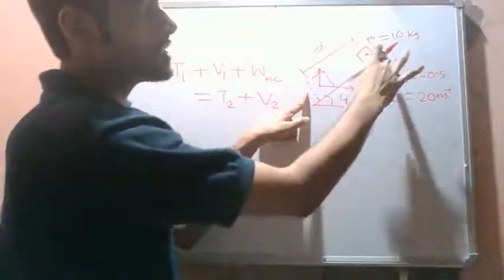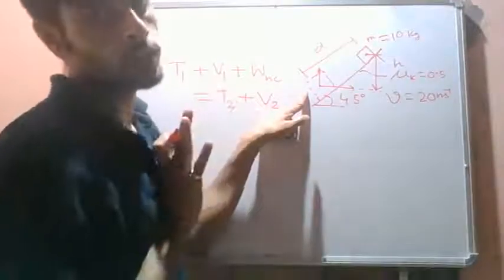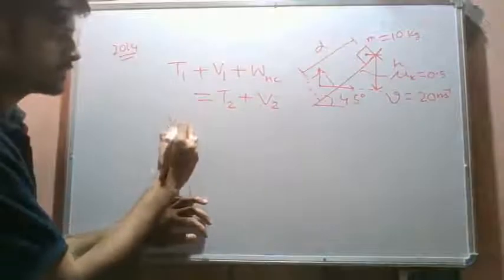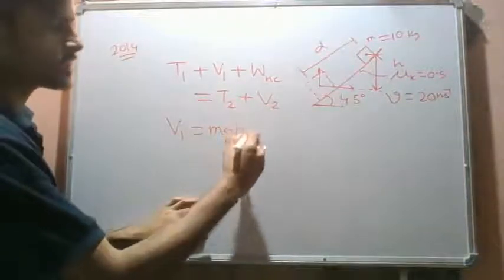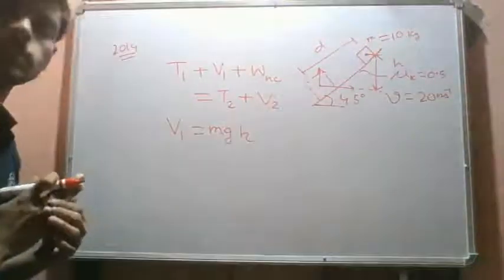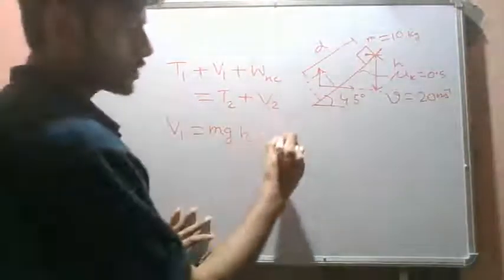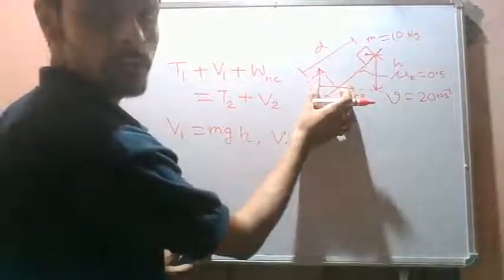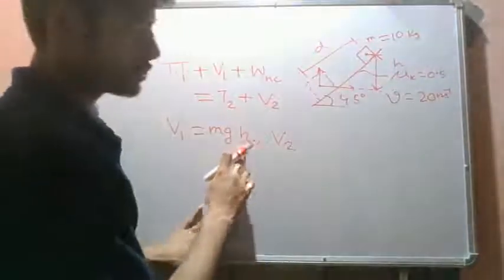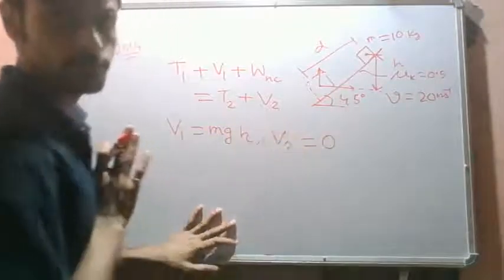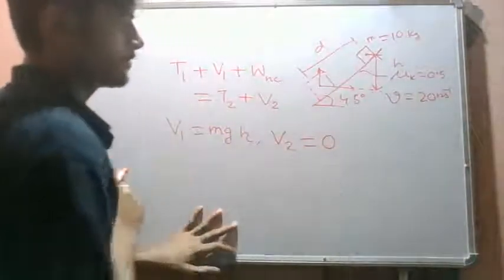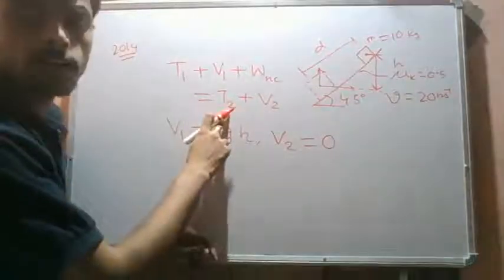So this is the initial potential energy stored in the body. Initial potential energy V1 is given as mg times this h. Finally the block will come over here, so the vertical height is 0 and the potential energy will be 0. Now what is the final kinetic energy?